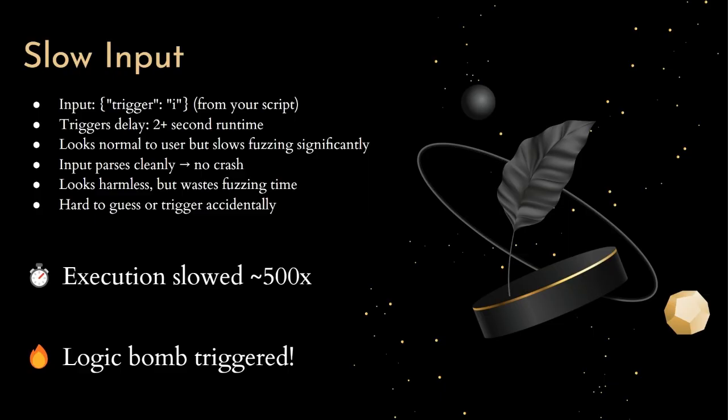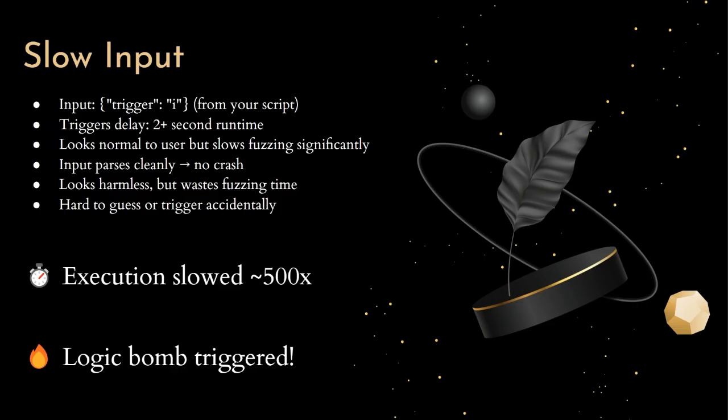And the exact string gets hashed, and it just so happens that it passes the bomb condition, the result of hash deadbeef mod 113 equals 42. When I run the program with this file, you can see the debug output kicks in. It prints out the hash and says warning, delay triggered. And then the program takes about 2 full seconds to finish. That's a massive slowdown compared to the fast input.